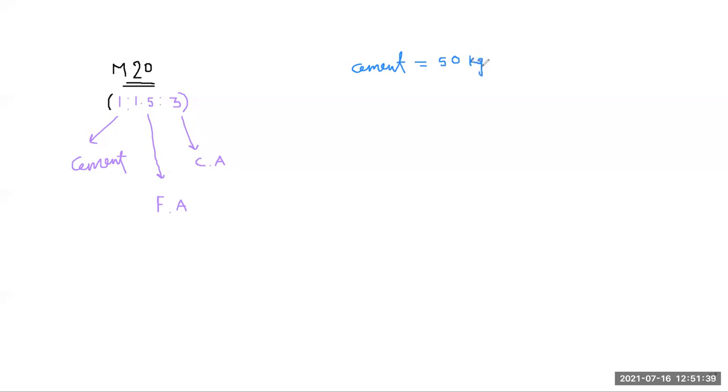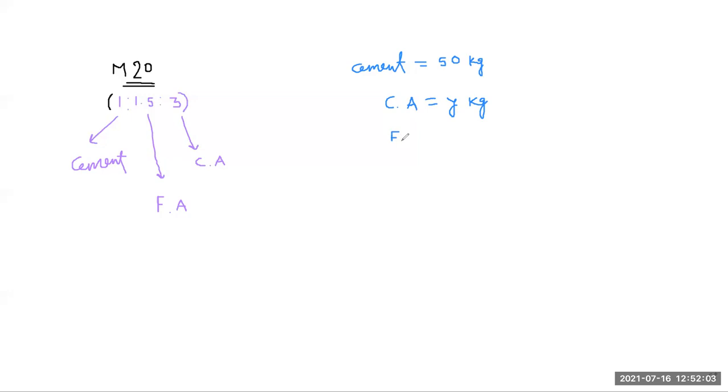Next, suppose our coarse aggregate is y kg. Then fine aggregate is equal to x kg.